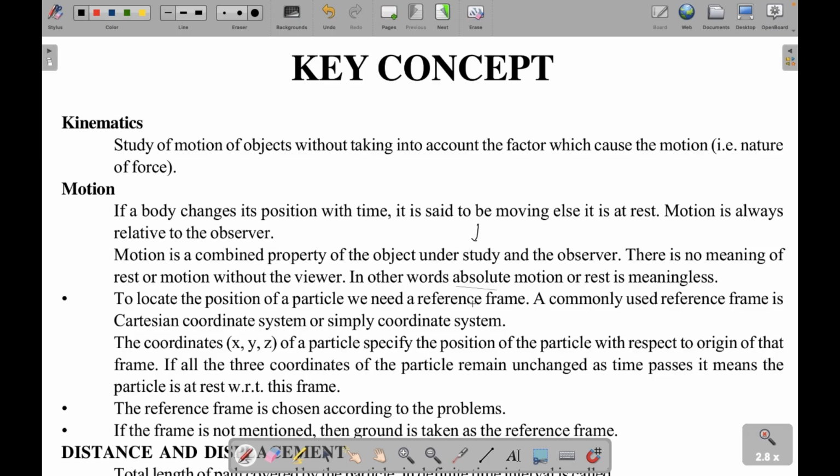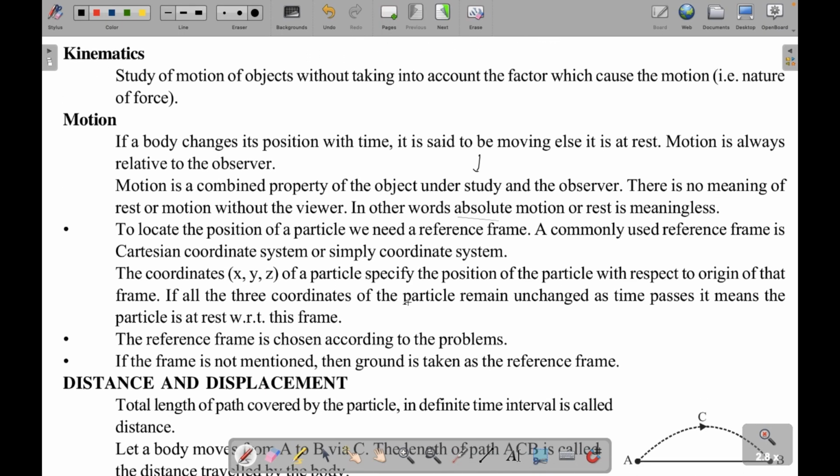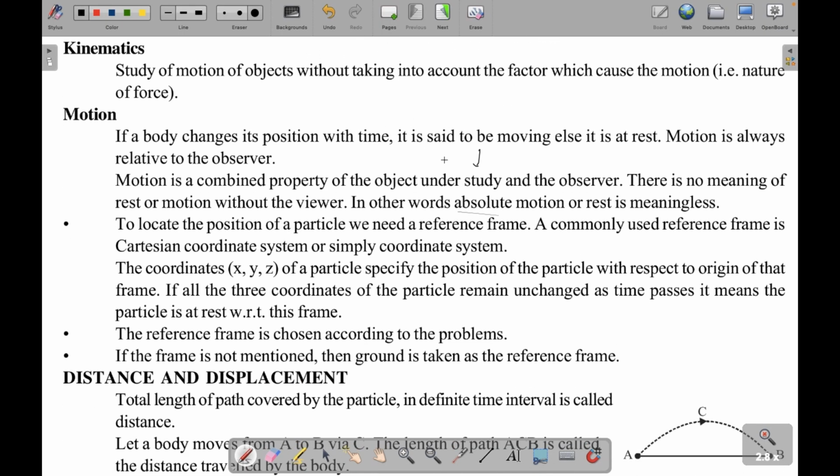There can be different types of frame of reference. You can have a frame of reference that is at rest, one that is moving with a constant speed, and one that is accelerating. When the frame of reference accelerates or moves, it becomes an important topic for JEE Advanced. Mostly, changing the frame of reference is related to JEE Main, but if the frame of reference is accelerating, then you can have some questions from Advanced.